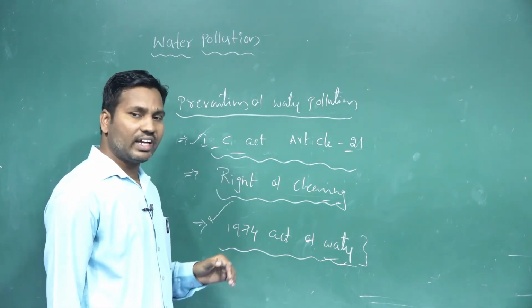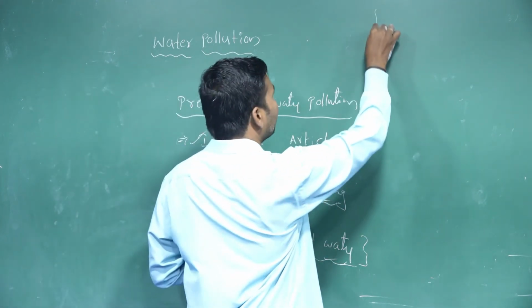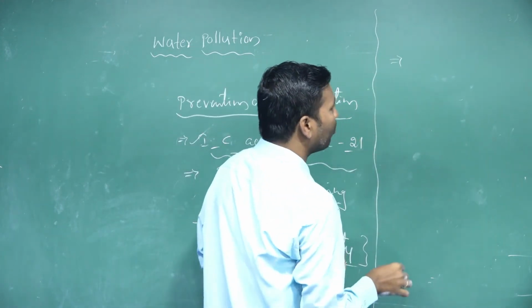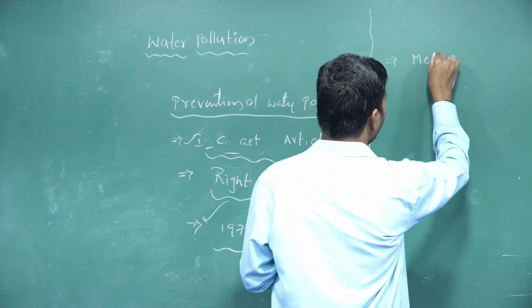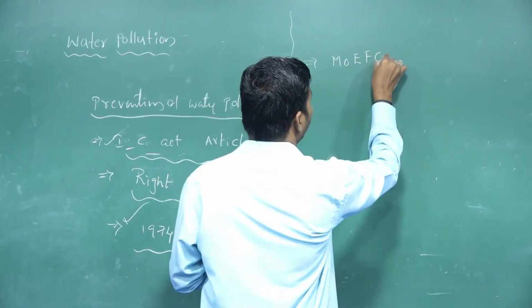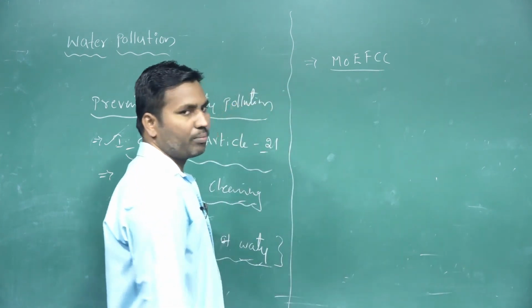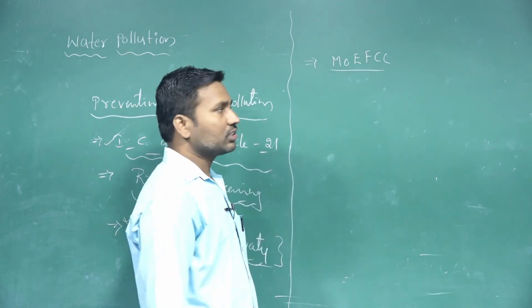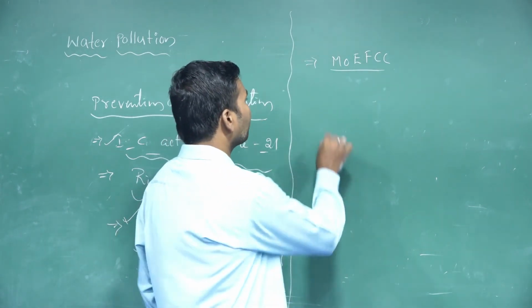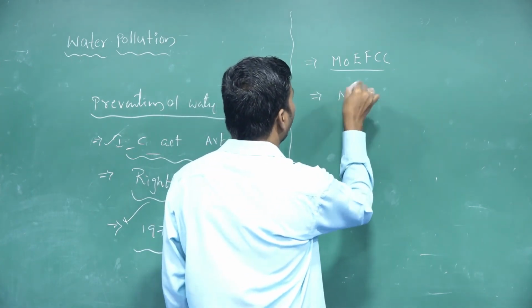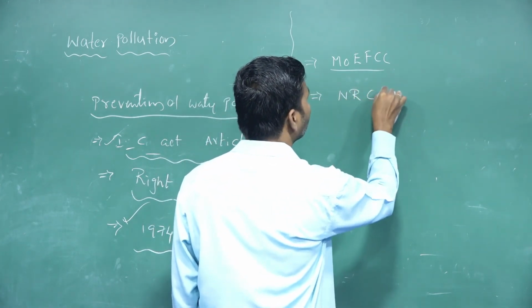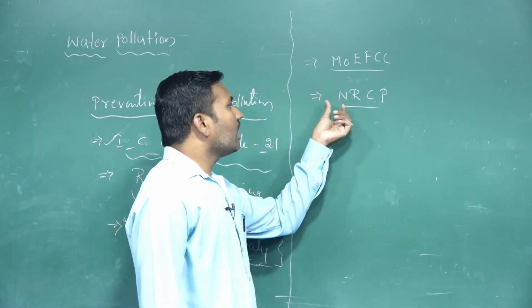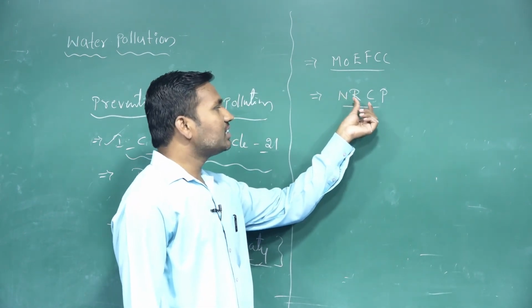Not only these two legal actions, but also the central government bodies and the state government bodies are there. For example, MOEFCC, the Ministry of Environment, Forest and Climate Change, or the NRCP, the National Rivers Conservation Plan.